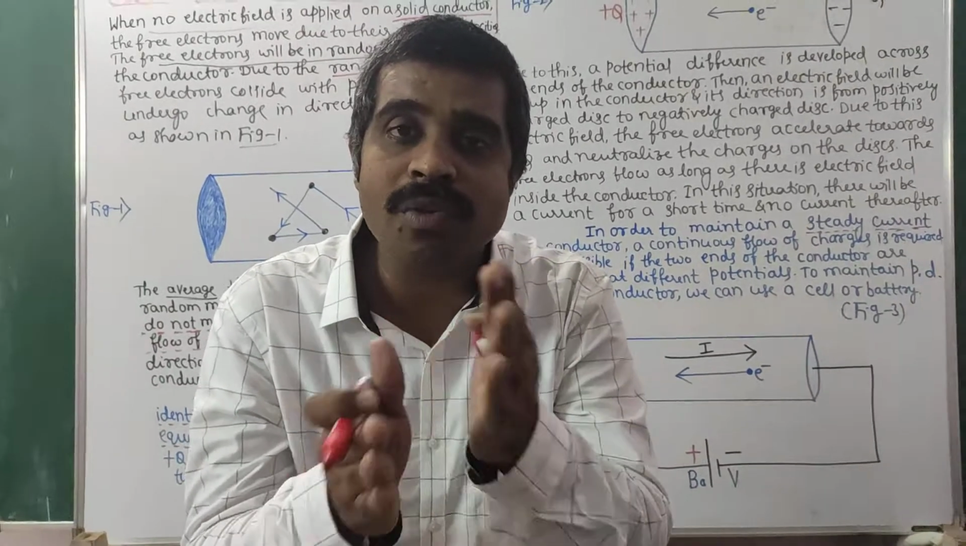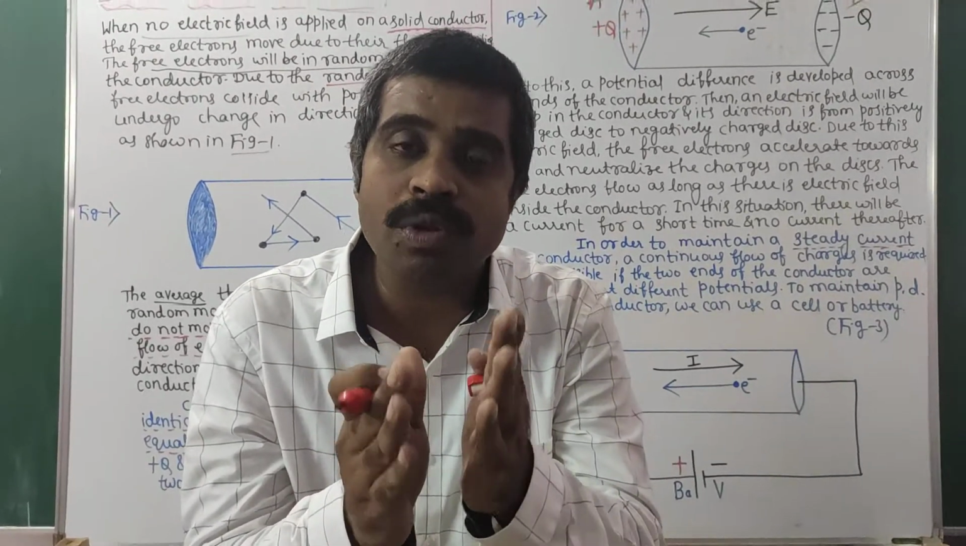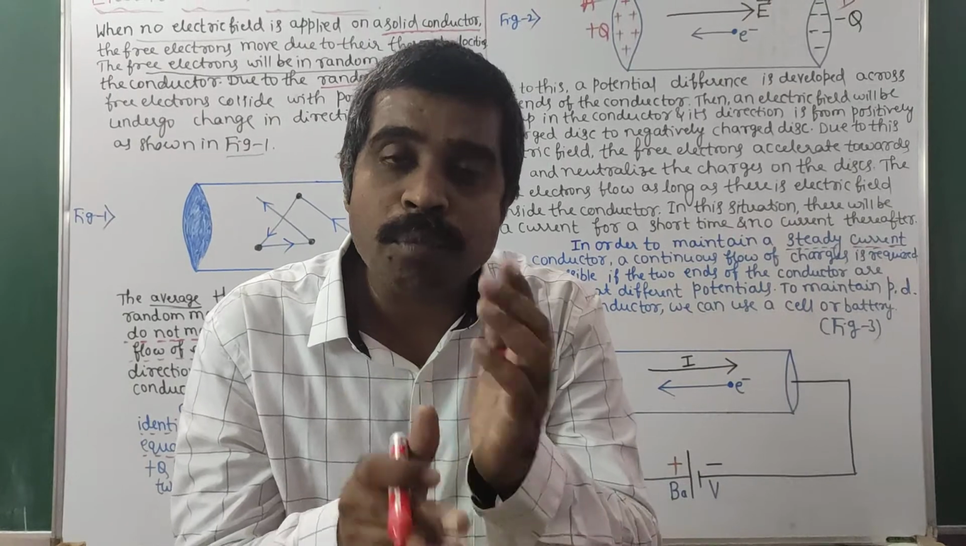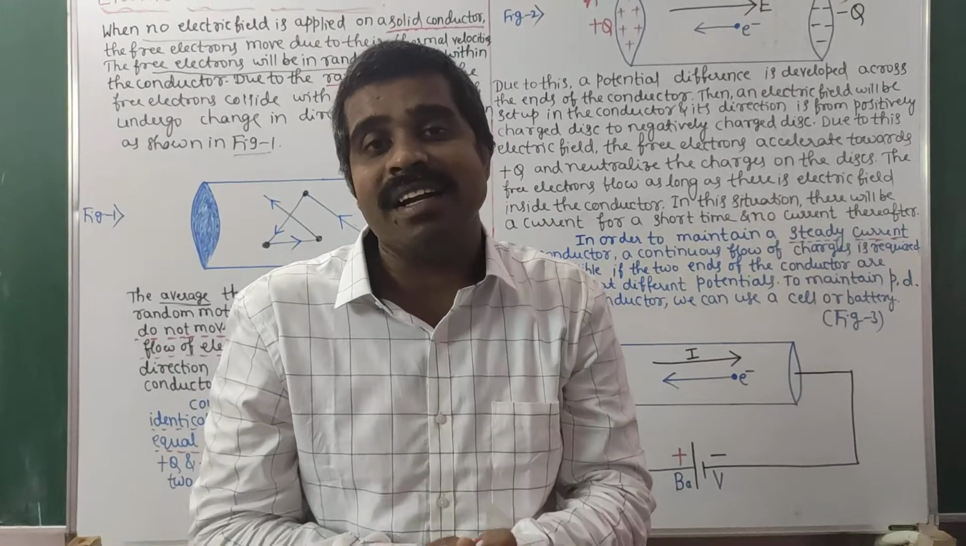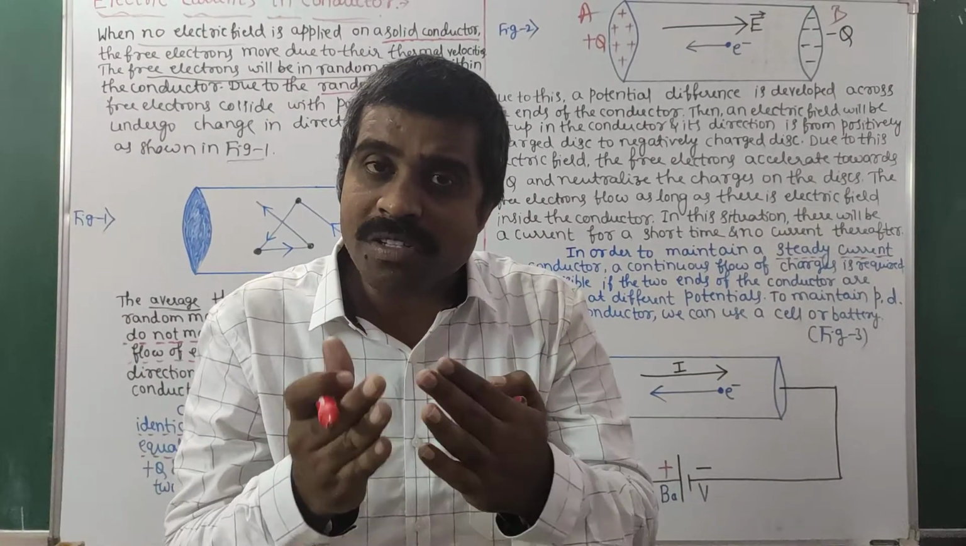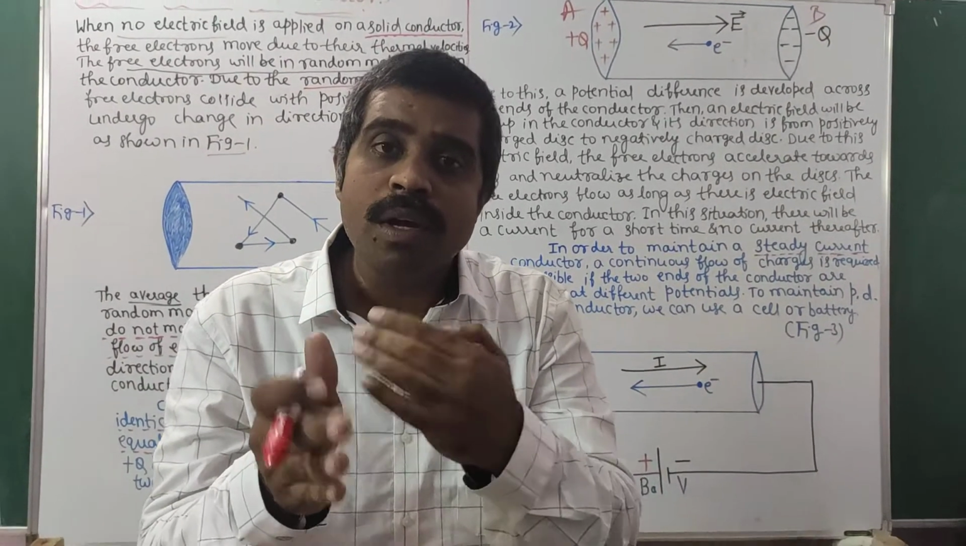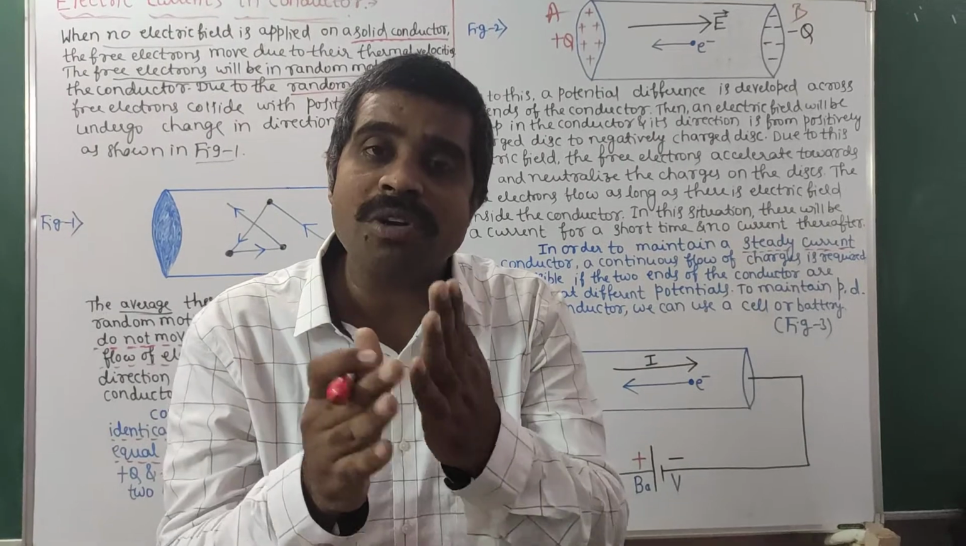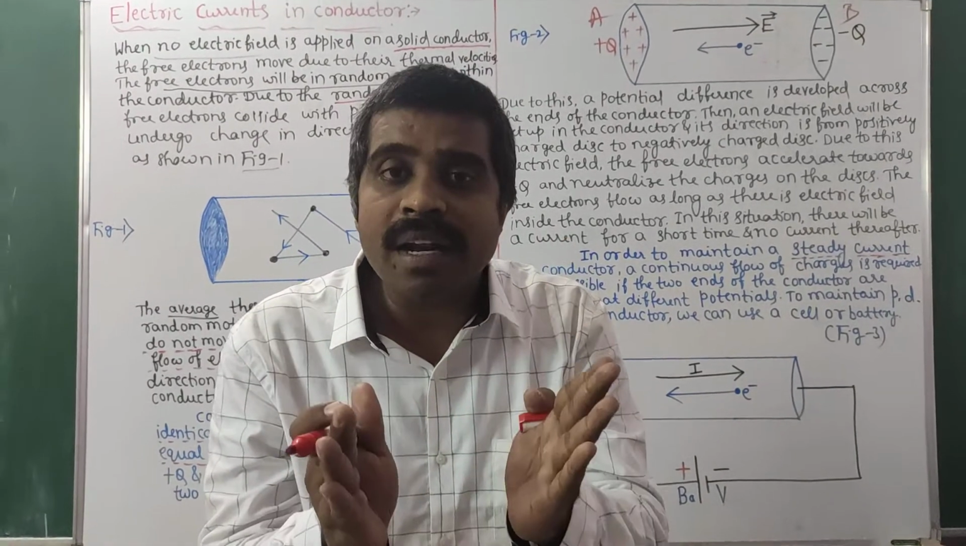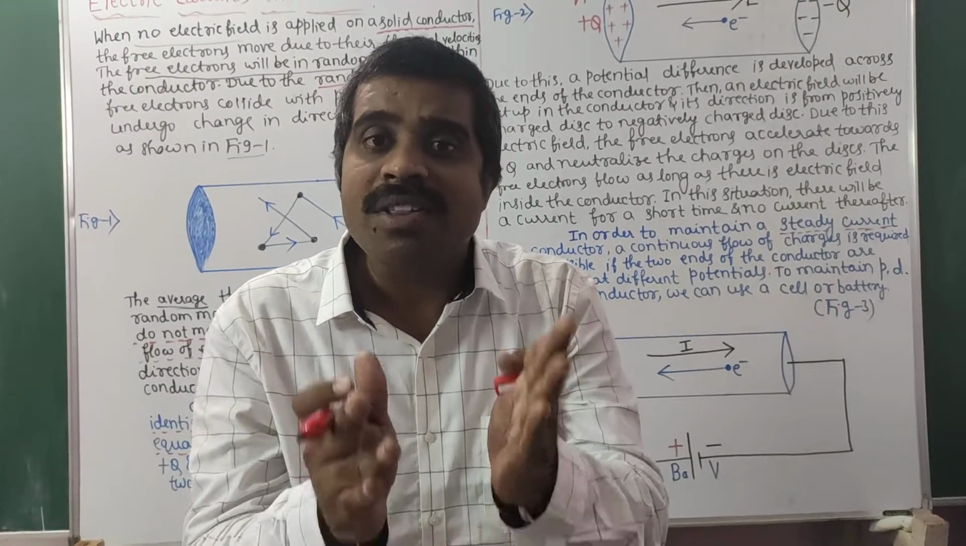How long will free electrons flow? The free electrons will flow through the conductor up to the time electric field exists inside a conductor. As long as free electrons are in motion, current is there. When the free electrons stop, there will be no free motion of the electrons. When electrons are not ready to flow, then I value is 0. That's why this is a short time current.